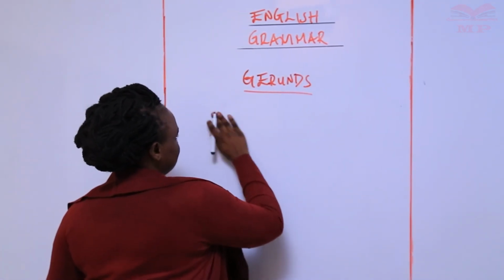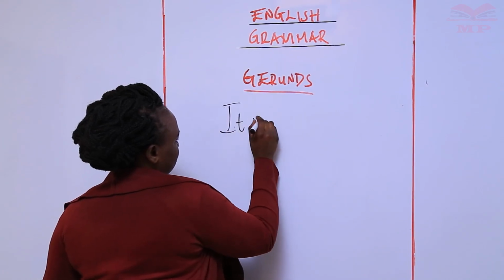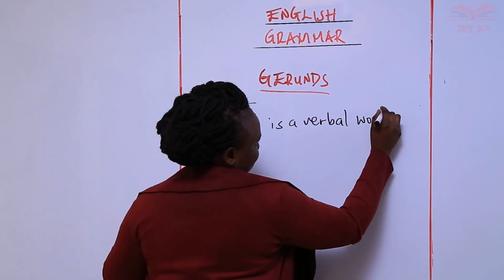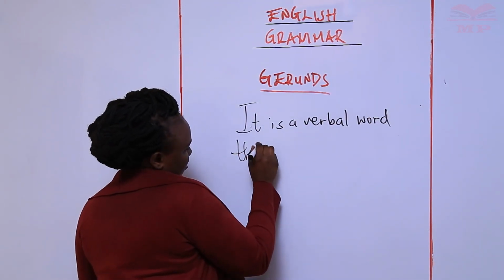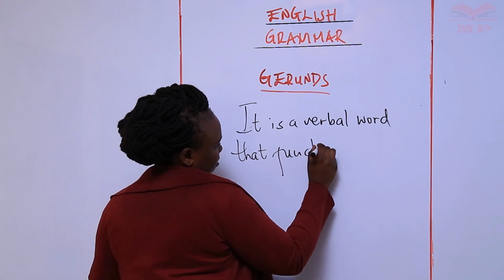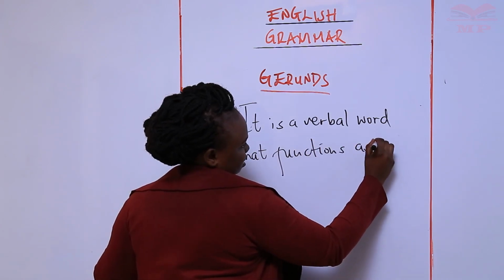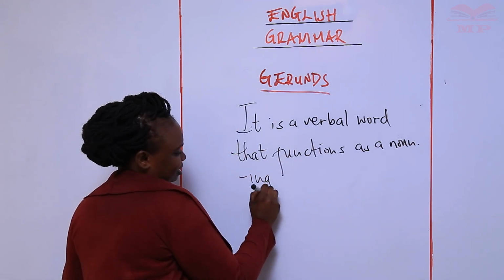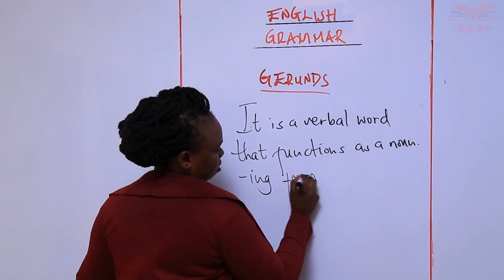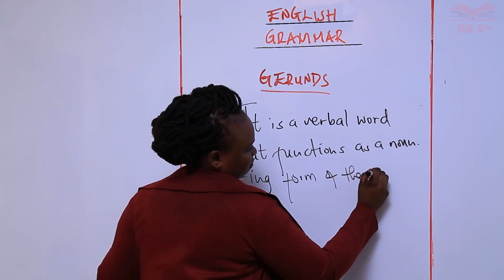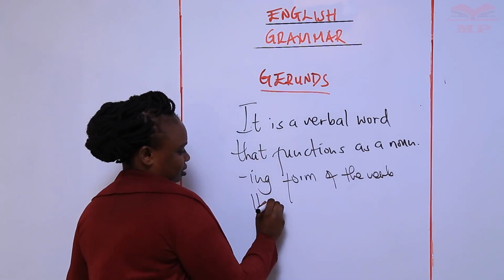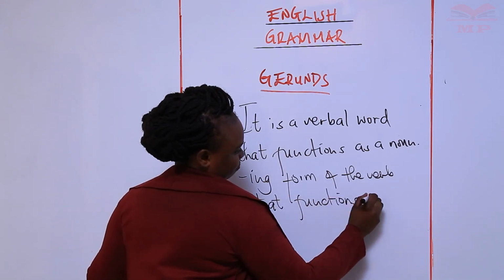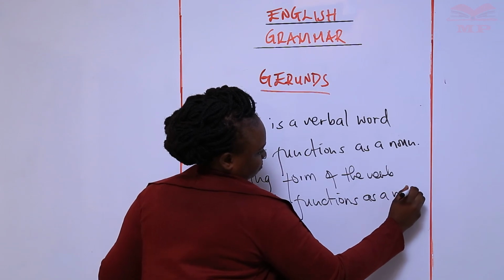It's a verbal word that functions as a noun.